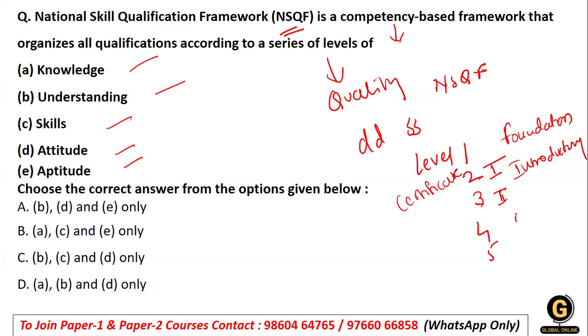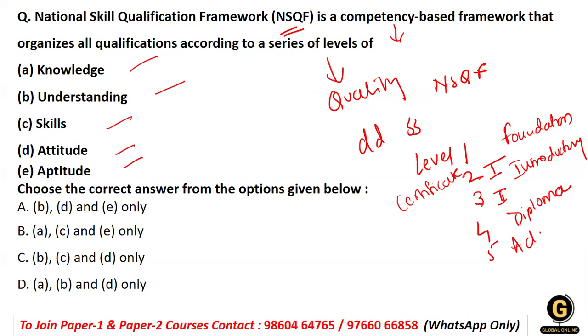Fourth is with respect to diploma. Now, when we say diploma, it talks about specialized or supervisory work. And the next is the advanced diploma, which talks about what? The professional work, right? So we have these 5 levels.